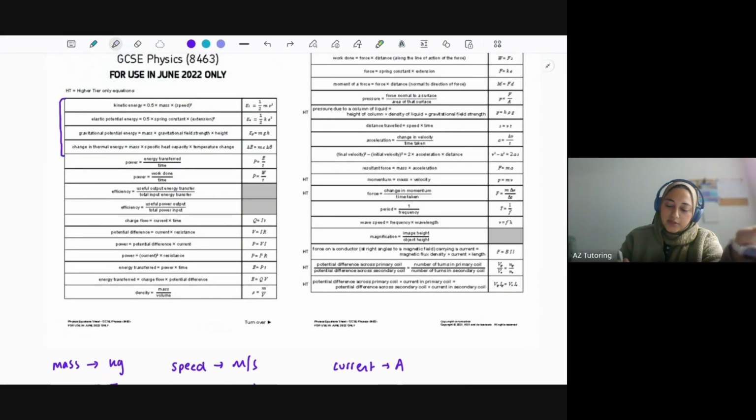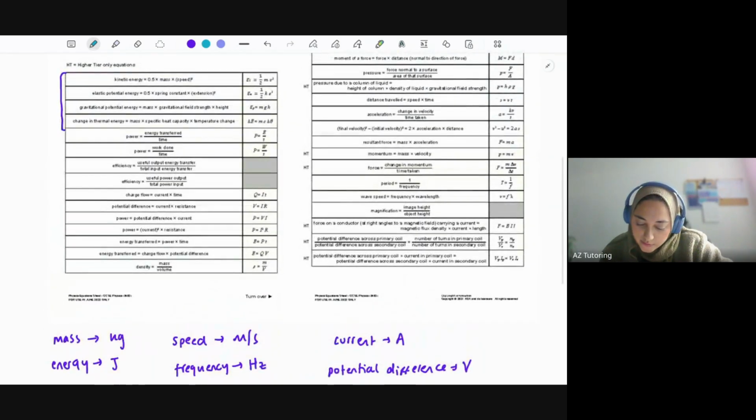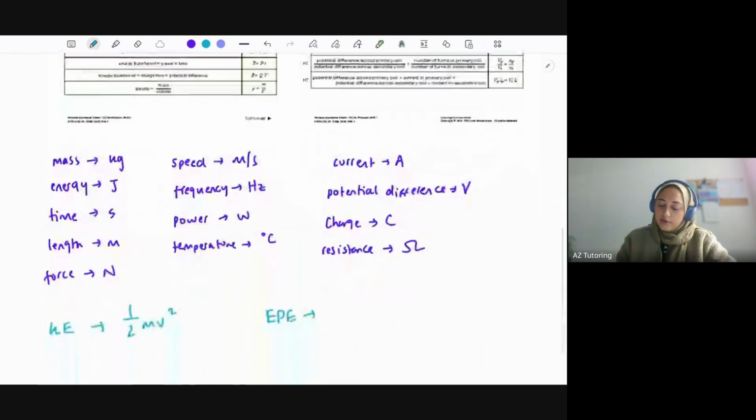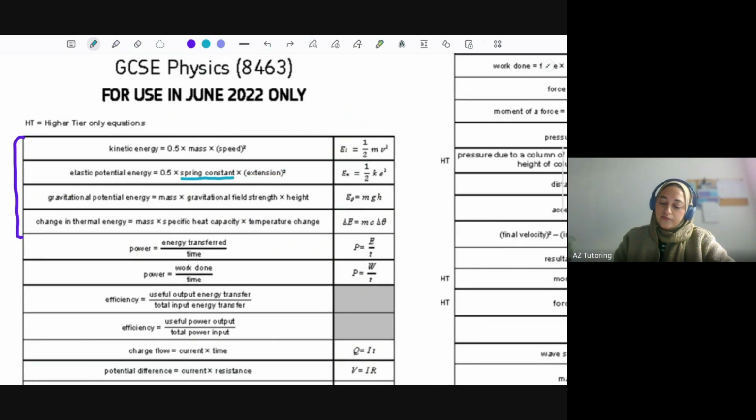Let's have a look at elastic potential energy. So the second one here, they've said elastic potential energy, just call it EPE, is half ke squared, and it's quite good because they tell you what each letter stands for. So k is spring constant and e is extension.